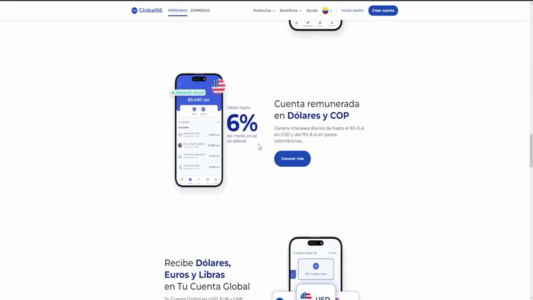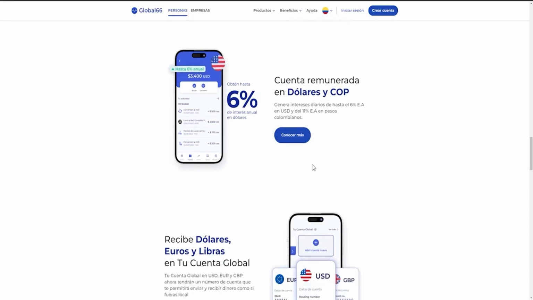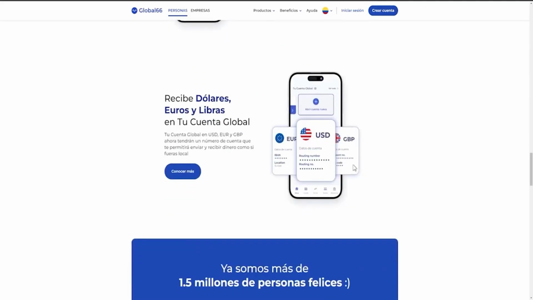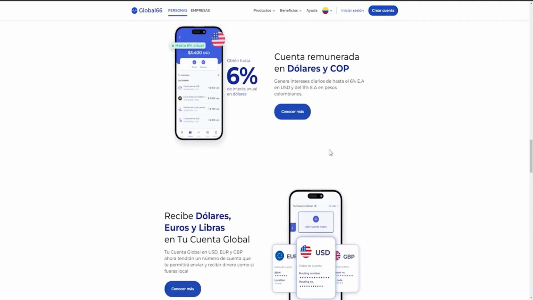In addition to the account, it also comes with an interest rate, which is especially good for Latinos. Because many times on other platforms like Wise, for example, they might say, well, we're going to give you this interest rate, but that rate only applies to the United States or Europe, and in Latin America it usually doesn't apply. And here you get this 6% interest, which does have certain fees to access it, but even so, it's really great to have that option.